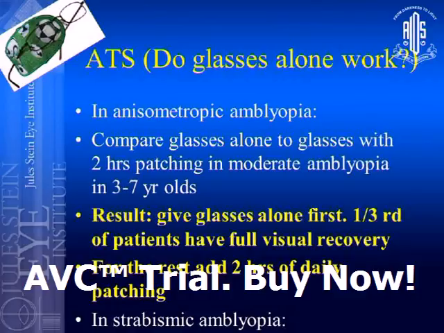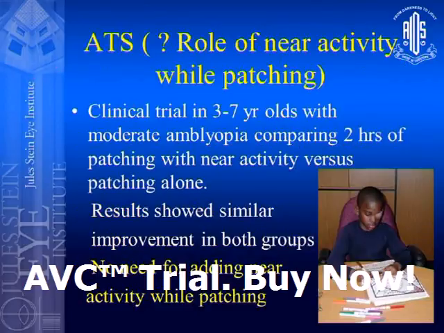Anisometropic moderate amblyopia. What about the role of near activity while patching? A clinical trial was done in 3 to 7-year-olds with moderate amblyopia, comparing 2 hours of patching by itself and 2 hours of patching with near activity.